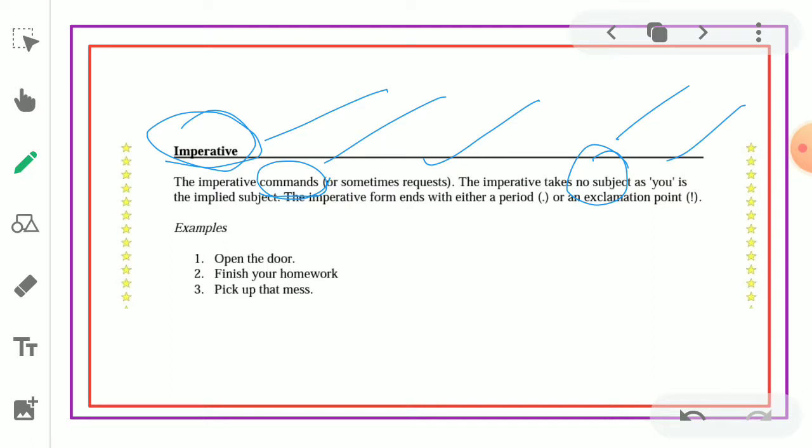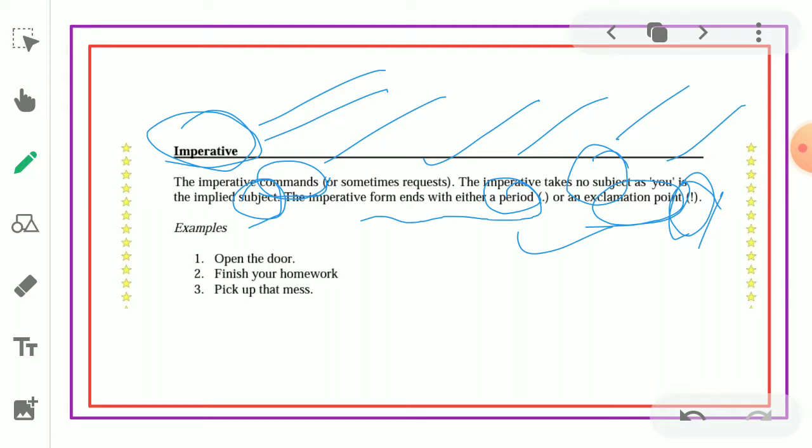You is implied as the subject. The imperative form ends with either a period or full stop, or an exclamation point. So the exclamation point is also used in imperative sentences.